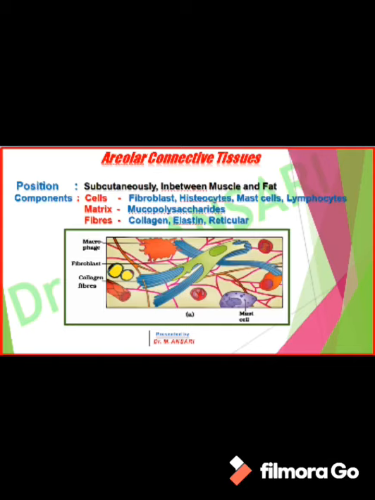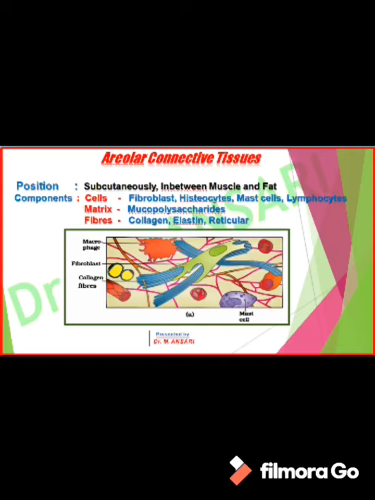Three types of fibers are present in the matrix, that is white collagen fiber, yellow elastic fiber and reticular fiber. White collagen fibers are made up of collagen protein. They are wavy in appearance and present in bundles; they do not give any branches, hence they do not form any network in the matrix.